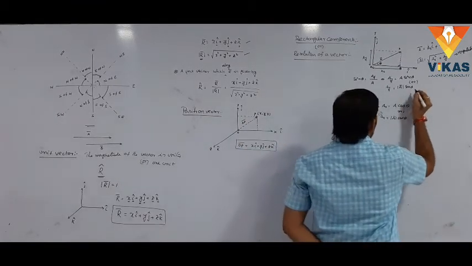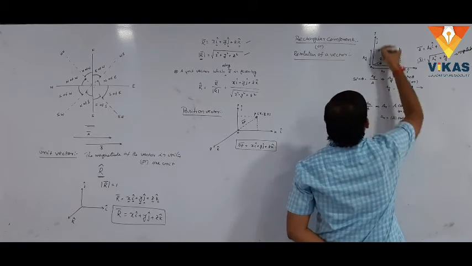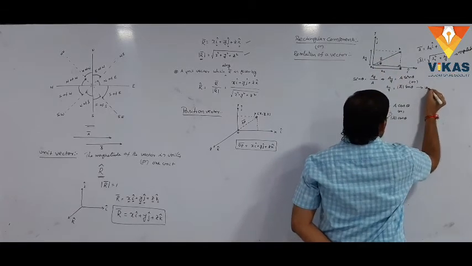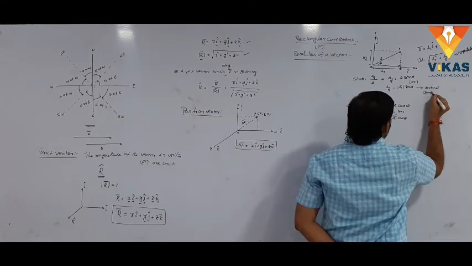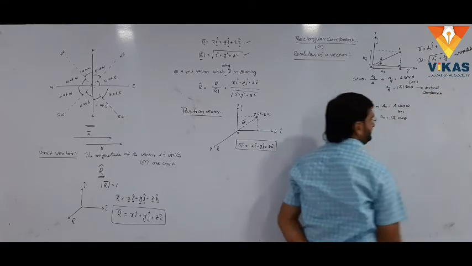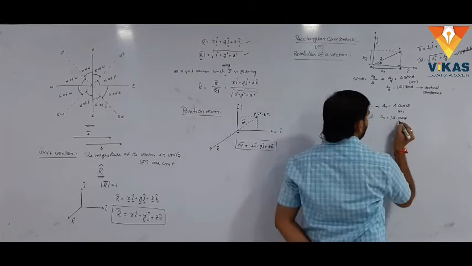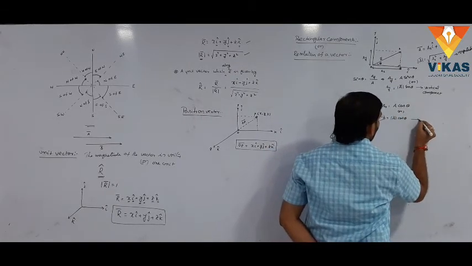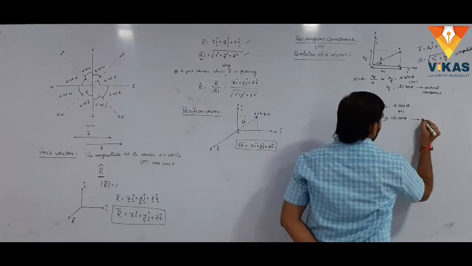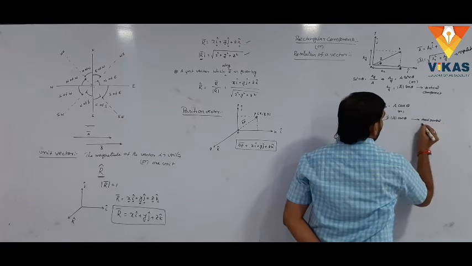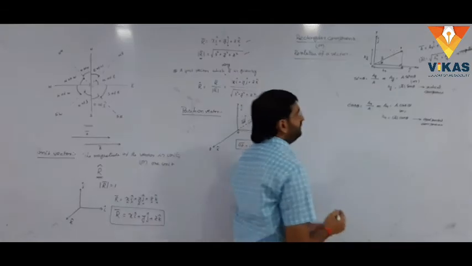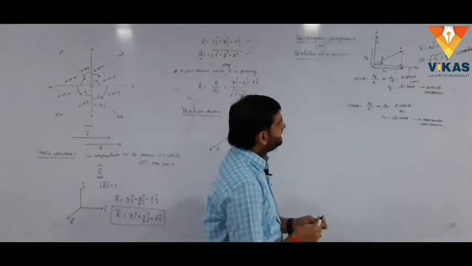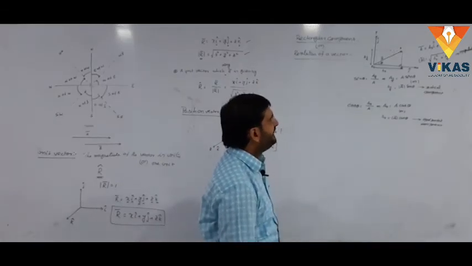These are the resolved components. The ay, which is along the y axis, is the vertical component. Here ax is equal to a bar cos theta, simply ax along the x axis, that is the horizontal component. The vertical component is equal to ay sin theta, and the horizontal component is equal to ax cos theta.